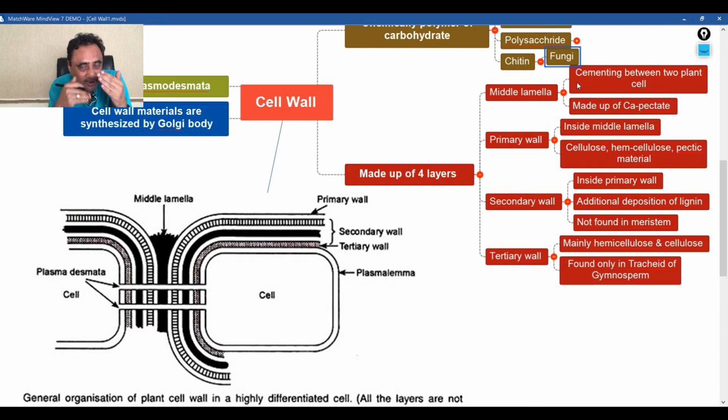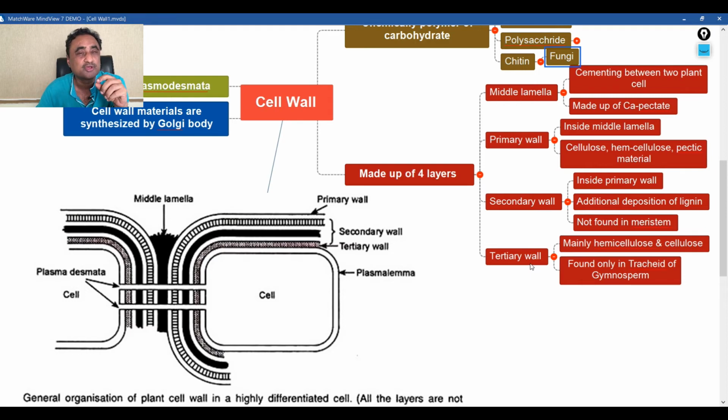Adjacent to the middle lamella is the primary wall. What is its chemical composition? Basically it is cellulose, then hemicellulose, and one more deposition material called pectic material, which provides some stiffness. Below it is the secondary wall. In case of the secondary wall, an additional material is present, called lignin. In the primary wall lignin is not there, but in the secondary wall lignin is there. That is the unique thing about the secondary wall.